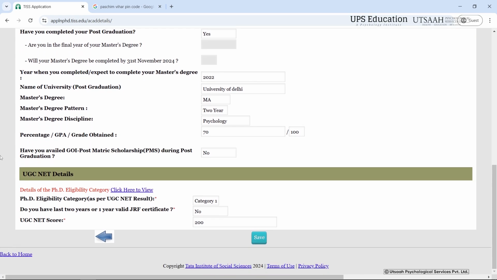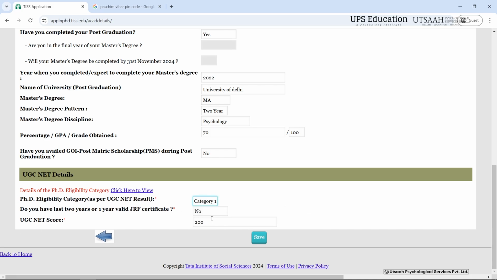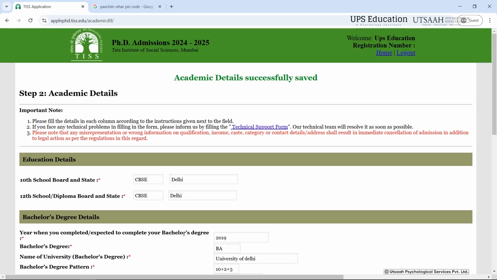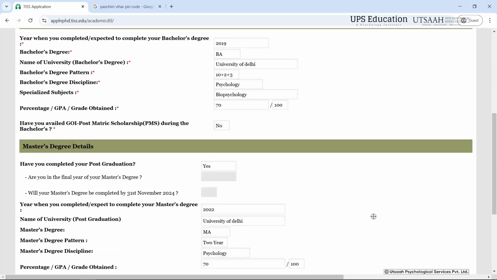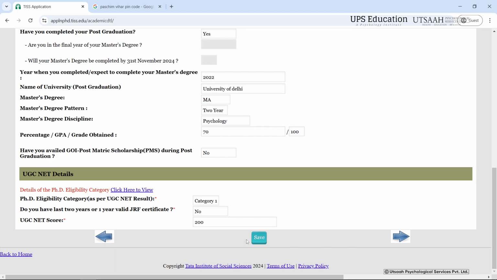Then from here you just have to click on UGC NET details. Here you have to fill the required information, that is PhD eligibility criteria as per UGC result. You just have to select your category. I have selected category 1 here, and then you have to write your UGC NET score here. Then click on save and check for all the necessary details that is required. You just have to recheck and then click on next.